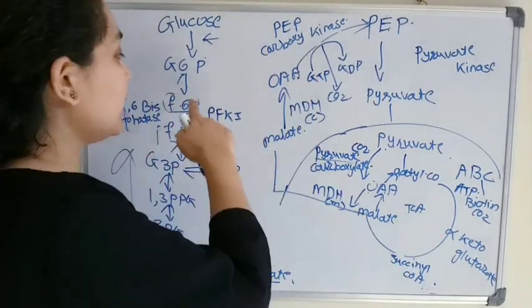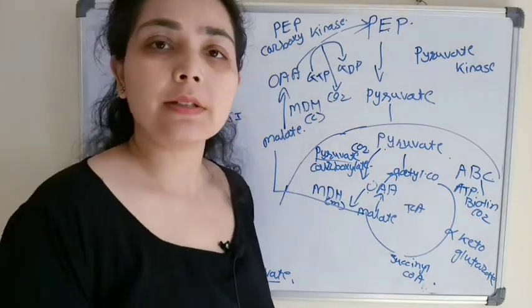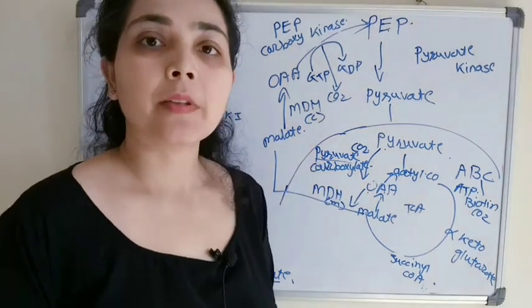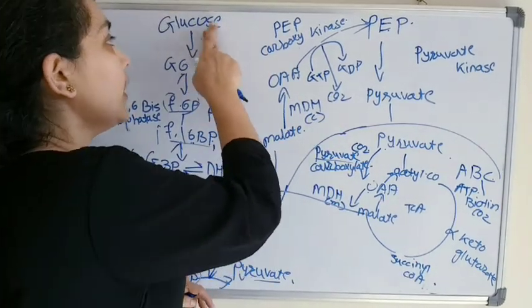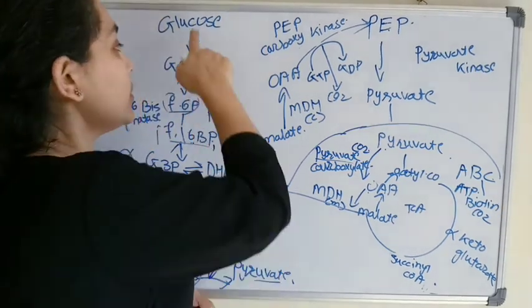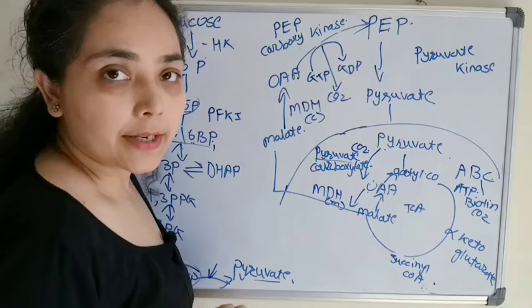Again the reversible step will come. Fructose 6-phosphate will convert to glucose 6-phosphate. That is just an isomerization reaction. And now the last step will come, where in the glycolysis, glucose has been converted to glucose 6-phosphate in the presence of the enzyme hexokinase.